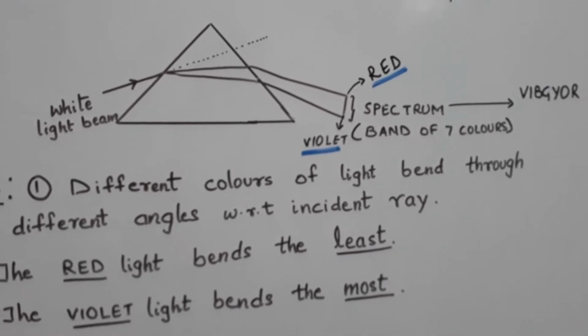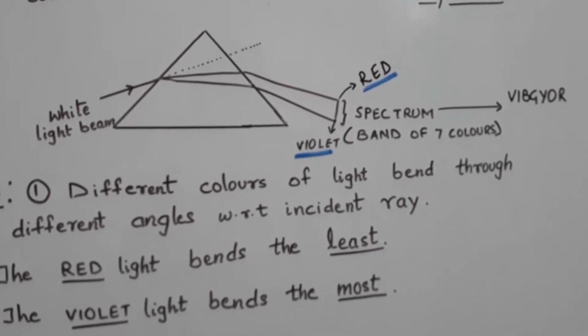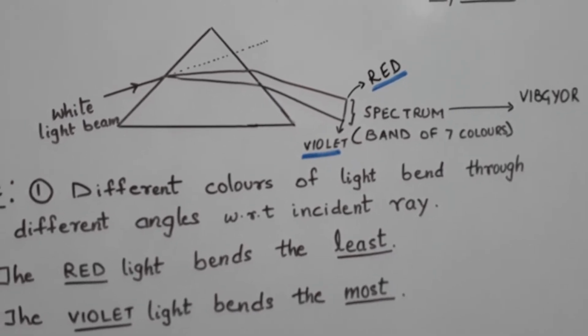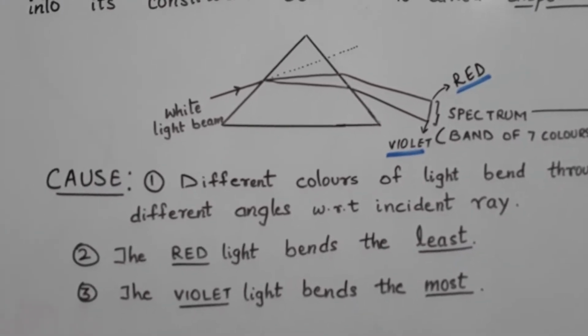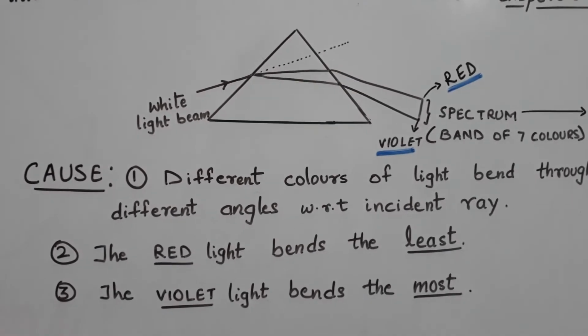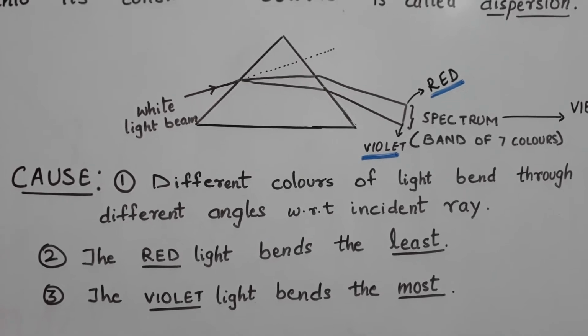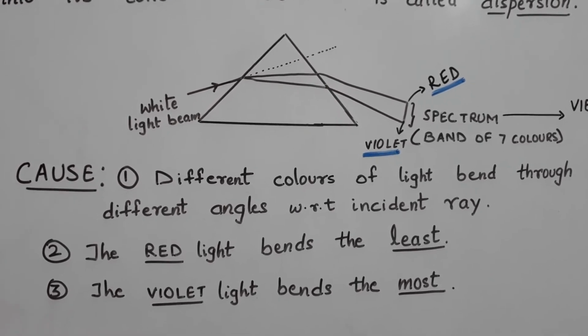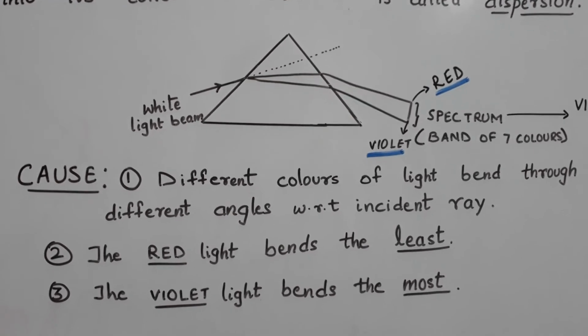V stands for violet, I for indigo, B for blue, G for green, Y for yellow, O for orange, and R for red. Due to the different speed of light, every color has a different speed, and because of that every color bends at a different angle. Because of this they appear in the pattern of a spectrum.